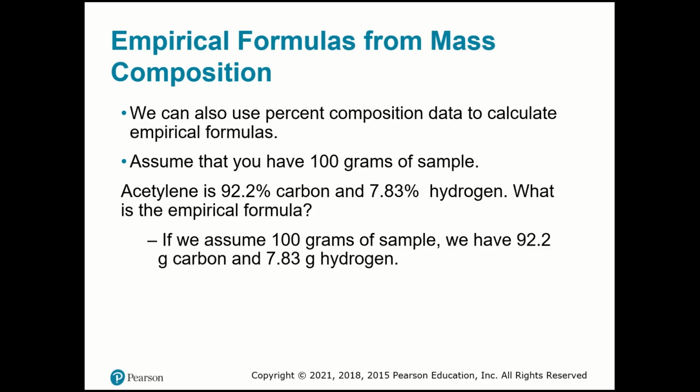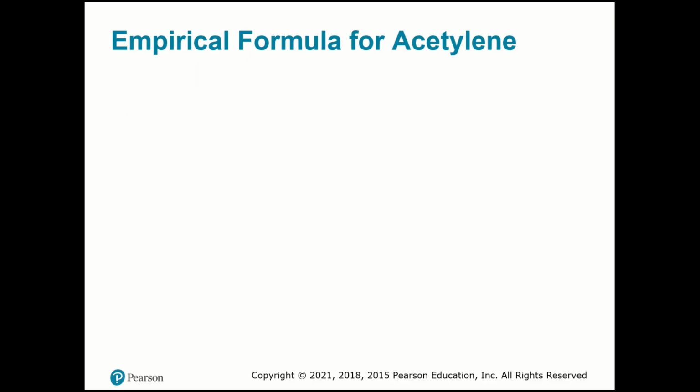When you have percent composition, you have to assume that you have 100 grams. So 92.2% in 100 grams means that I have 92.2 grams of carbon and 7.83 grams of hydrogen. And that's simple. So what are you going to do now?